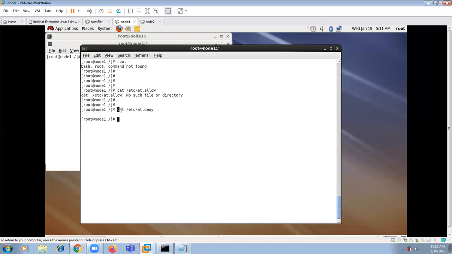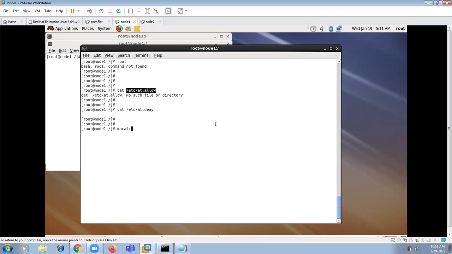So what does deny mean? Assume that I have one user by the name Murali. I want to restrict this user. I don't want this user to execute a job. So if you want to restrict this user from executing a job, you can simply specify this username in the file /etc/at.deny. It means this user cannot specify a job. But if you want to allow him, then you can specify him in the file /etc/at.allow. The allow file is to allow the user to set a job, and the deny file is used to deny the user from specifying the at job, like this.